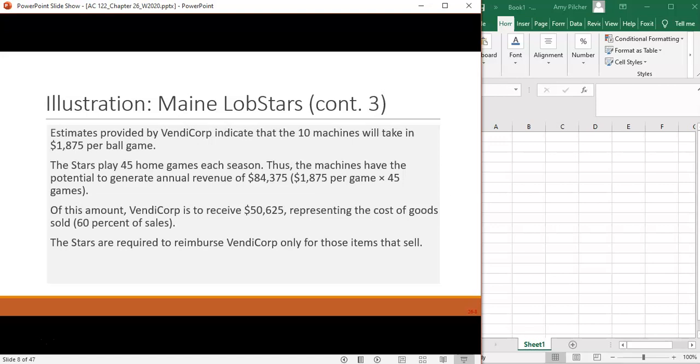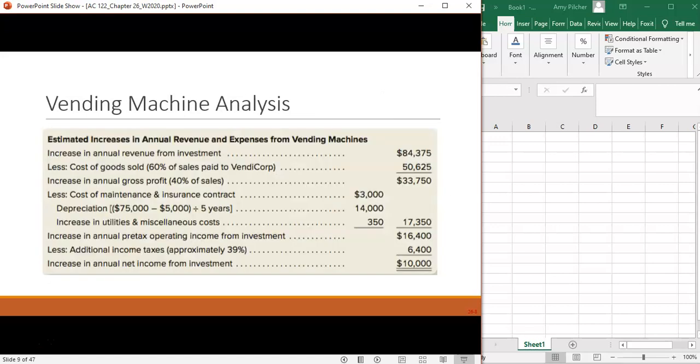We're going to pay 60% of sales to Vendicorp, and we're required to reimburse them only for the items that sell. We're not required to pay them for everything they put in the vending machine, only the items that sell.